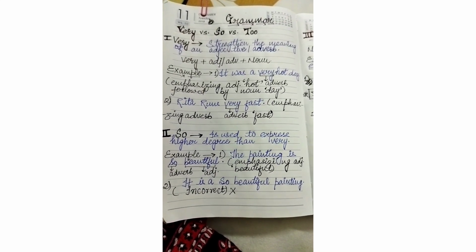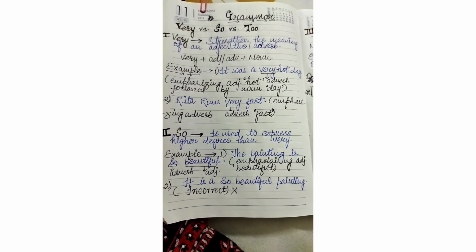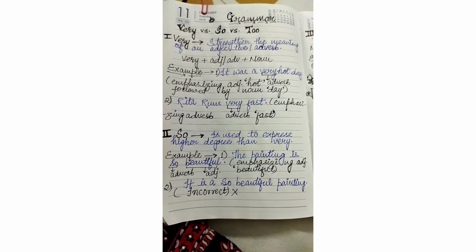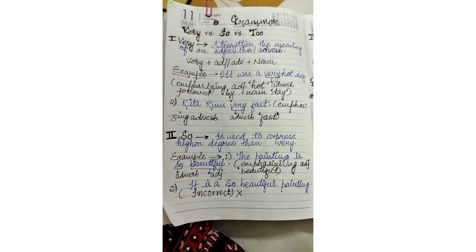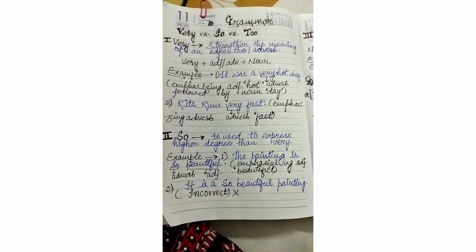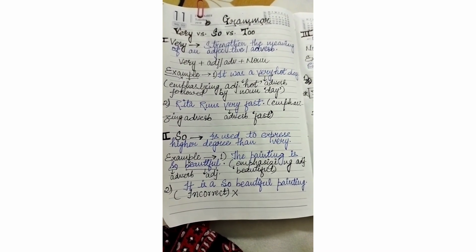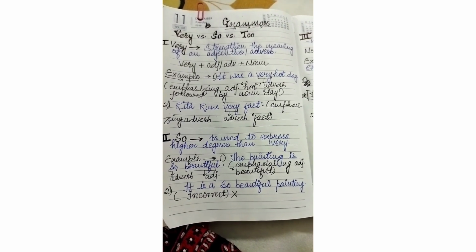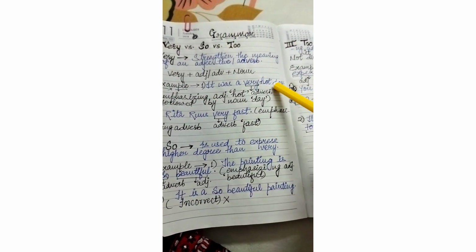Guys, today I have brought an important grammar concept to let you know the difference between very, so, and too. As you know, these are quantifiers. We use them to qualify or emphasize any adjective or noun term. So let us see the very basic difference between very, too and so: when we use very, when we use so, and when we use too. The very first thing is very.